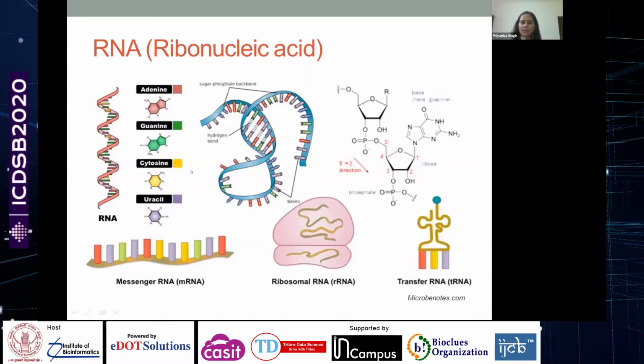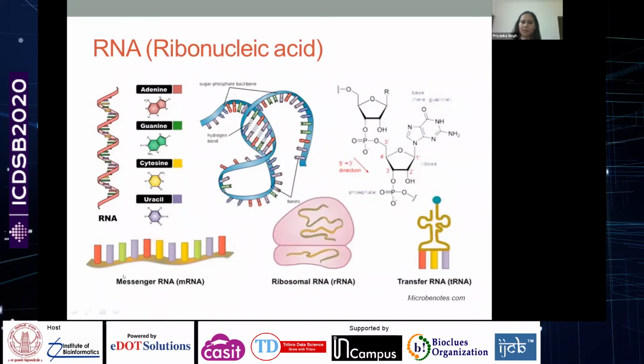So adenine can bond with uracil in the case of RNA. The RNA also forms secondary structure. You will see that they have a stem-loop-like structure. They also have a polarity: the 5' end has a free phosphate group, and the 3' end has a free hydroxyl group. There are different types of RNA molecules.